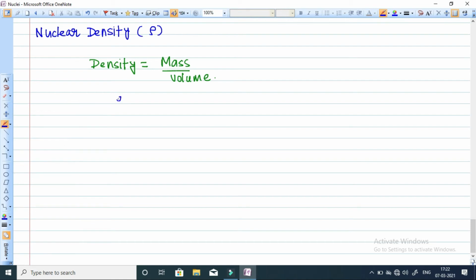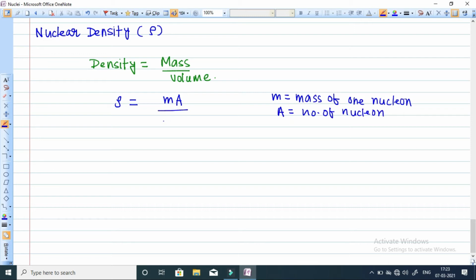Nuclear density rho will be equal to mass, which we can write as small m into capital A, where m is the mass of one nucleon, because the mass of proton and neutron are both nearly the same, and A is the number of nucleons, that is the atomic mass number. And volume we can write as 4 by 3 pi r cube.